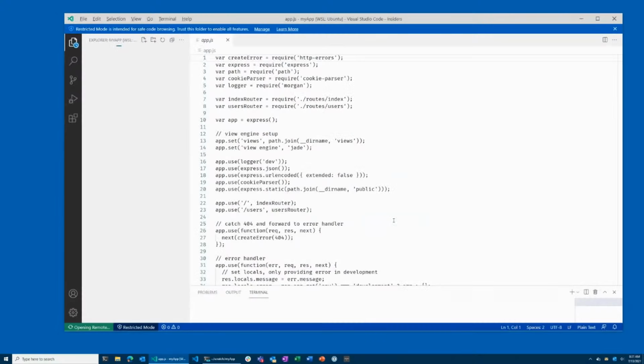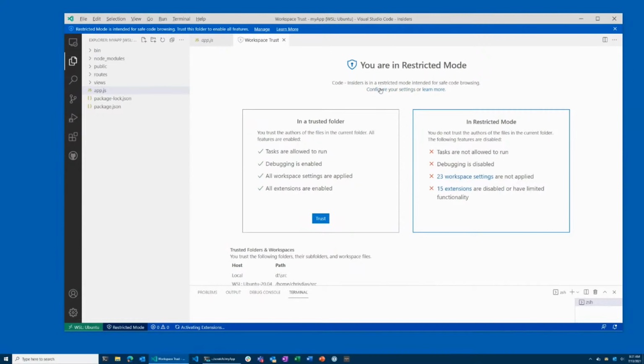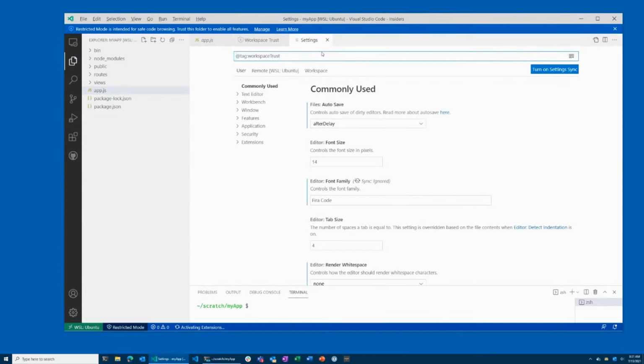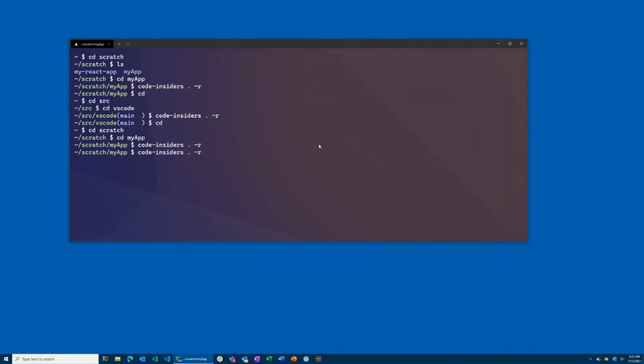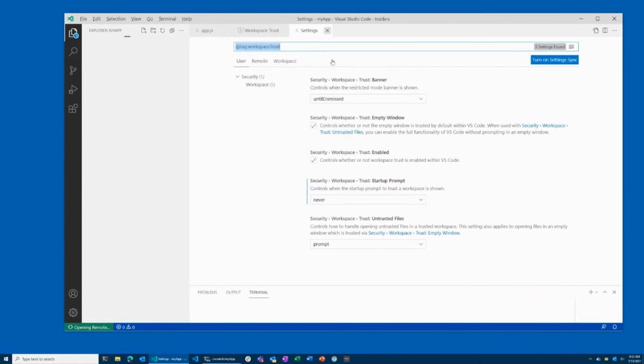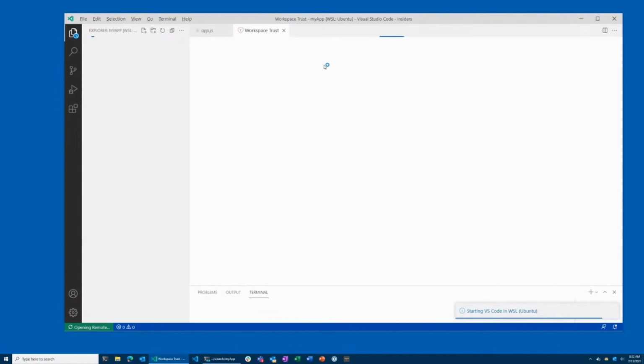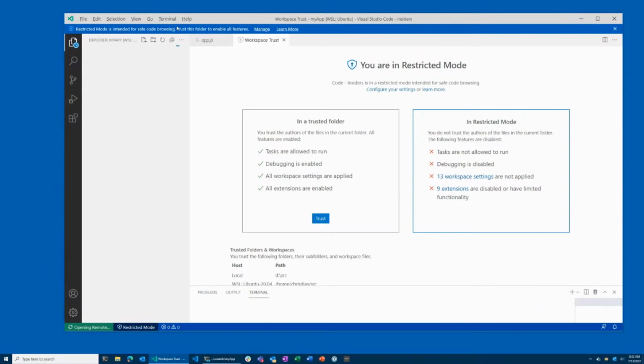What I can do, and what I really have set up, is under my Workspace settings, Workspace Trust. I typically run with this setting here, Trust Startup Prompt, to be never, all right? And so what that means is I won't get prompted, but I will always see this banner across the top. So let's start from this folder again, right? So I'm in Scratch. I open up a folder. And what you'll notice now is when I start, I'm not prompted to trust that folder, right? It already assumed that it is untrusted. I get the restricted mode banner because I've made that decision.